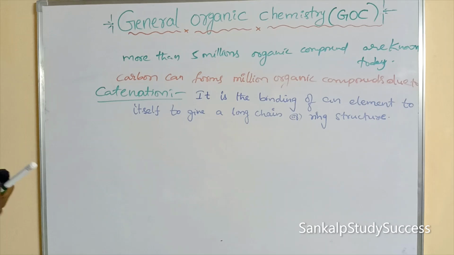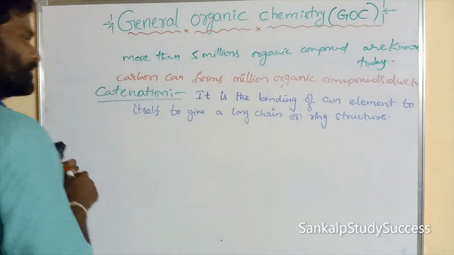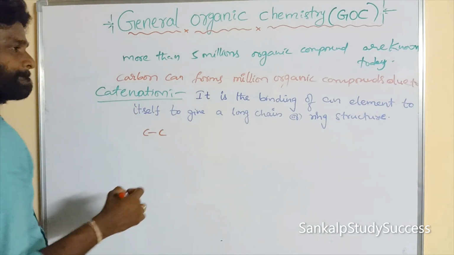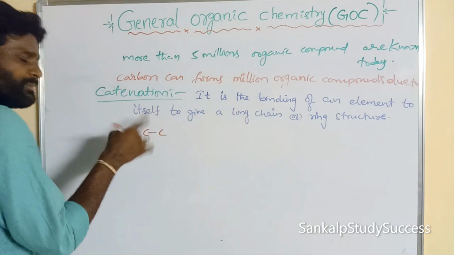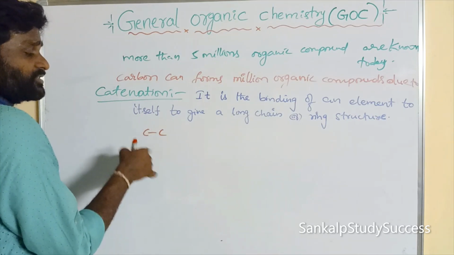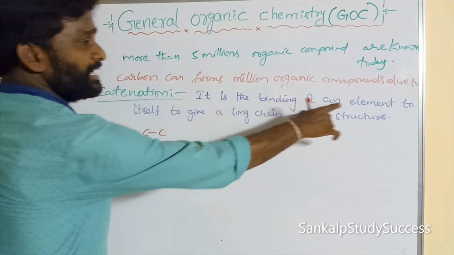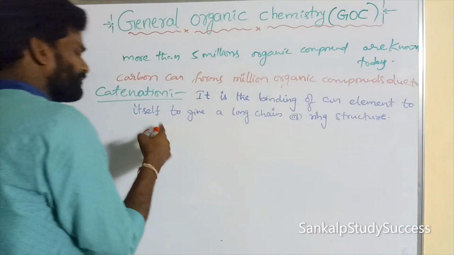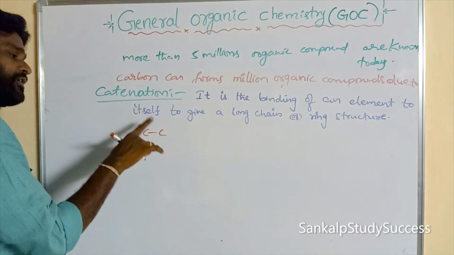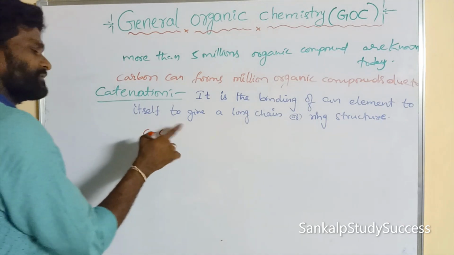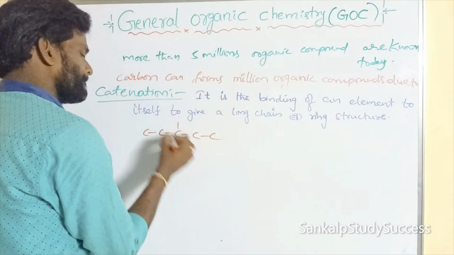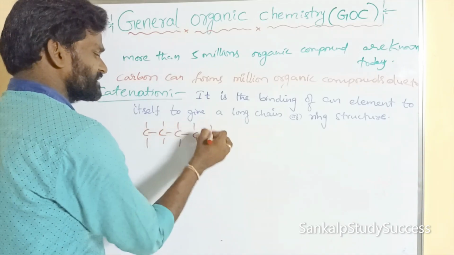Here carbon can bind with the same atom. So it is the binding of an element to itself. The same element, carbon, can form a covalent bond with another carbon. So this is the straight chain.